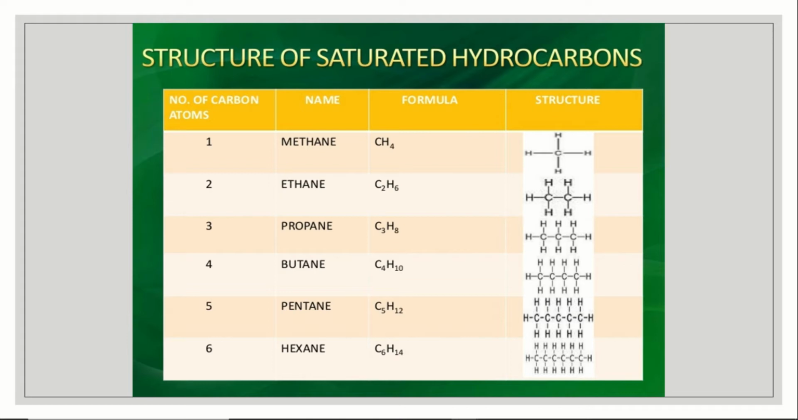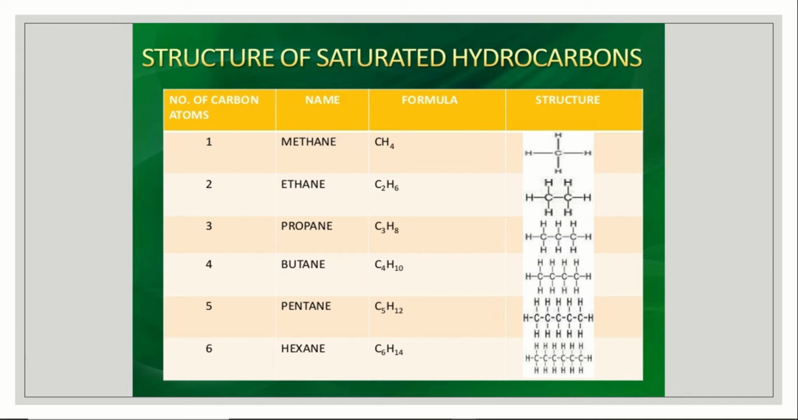Next is ethane. Ethane means the second in the list, that is C2. The carbon atoms will be 2 and each carbon atom makes 4 bonds. You can see the 4 bonds. Okay, and C2H6. Next is propane, C3H8. Prop means 3 carbon atoms. So C3H8, 3 carbon atoms and 8 hydrogen atoms.